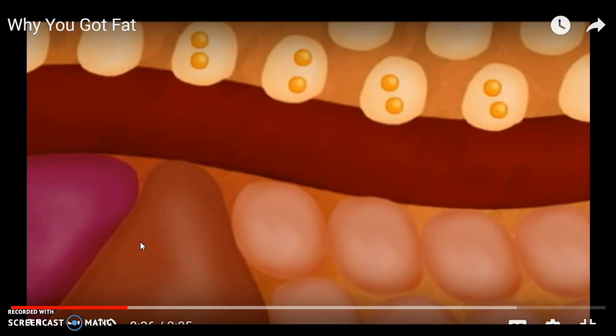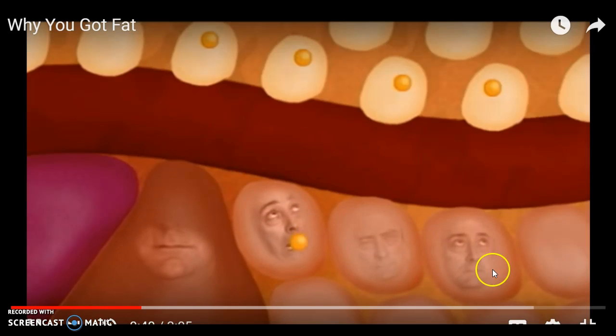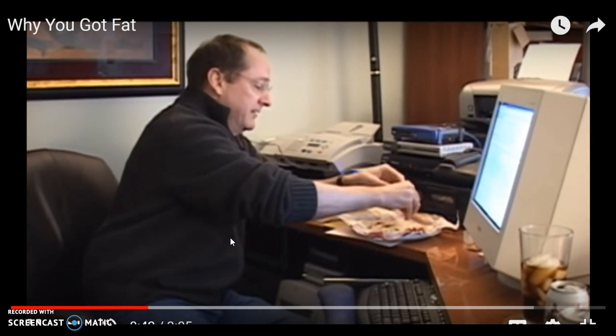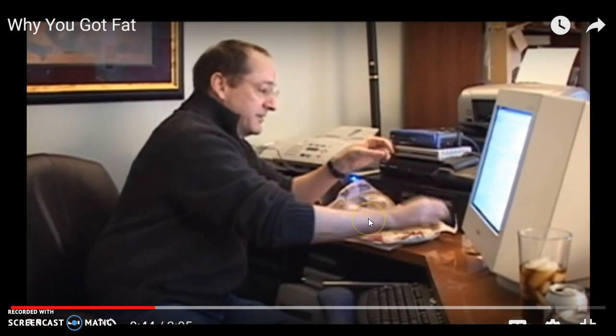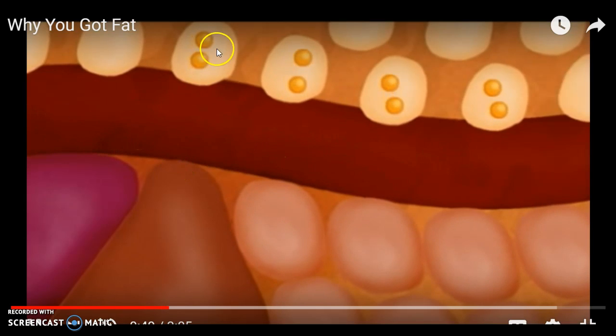Let's see what happens. You can see the glucose. If you eat enough glucose, some of it will be stored as fat in your cells. And these other cells of the body will try to get that glucose from what you eat. So as you eat, it releases the glucose, that 10% you get from the food you eat, and it goes into the fat cells. Now, you might be sad if it goes into the fat cells because the more glucose you put in your fat cells, or the more energy that's stored, the larger your fat cells get and the more overweight you'll look. And I know we always want to look our best.